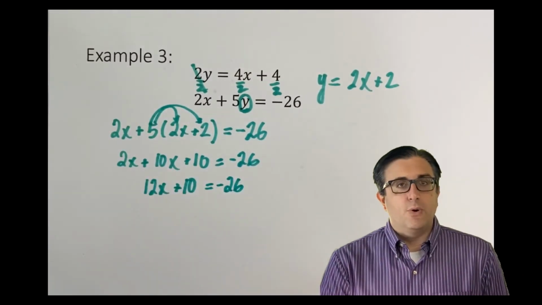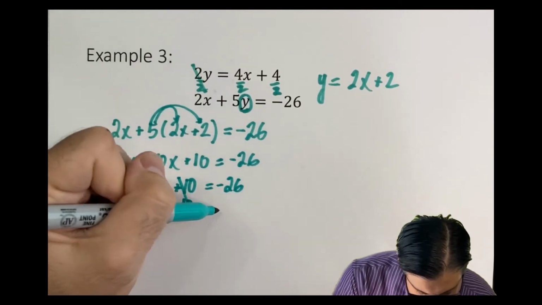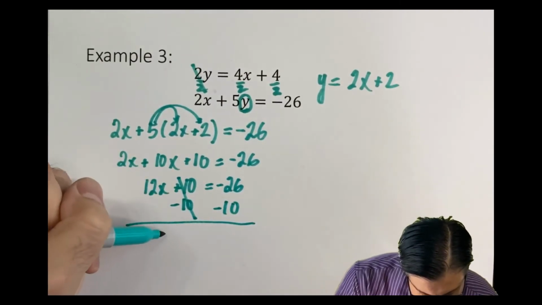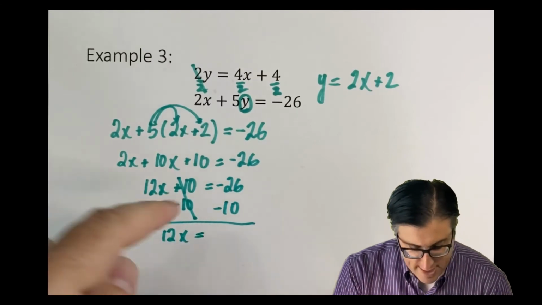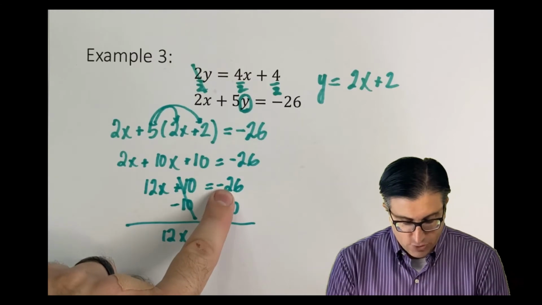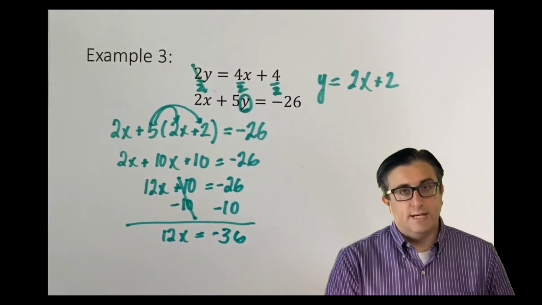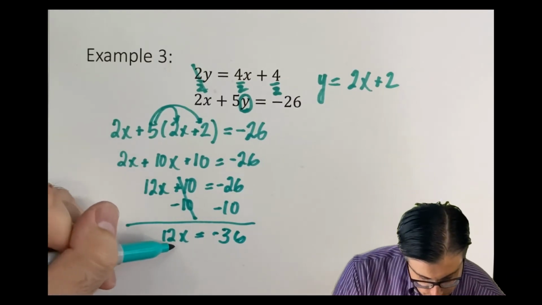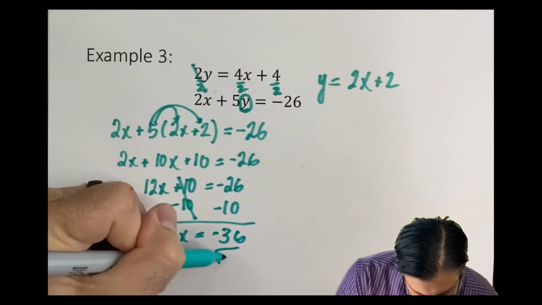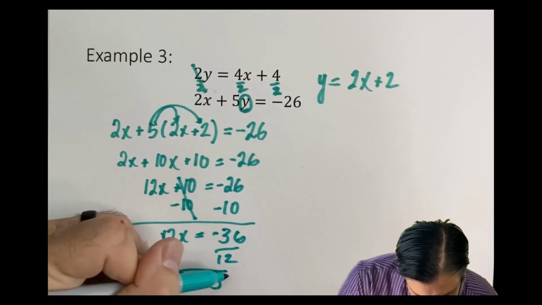I'm now at a two-step equation, which I need to solve. Subtract 10, subtract 10. Bring down my 12x. And negative 26 combined with a negative 10. Negative 26 and another negative 10 is negative 36. Now to a one-step equation. Divide both sides by 12, and I'm left with x equals negative 3.